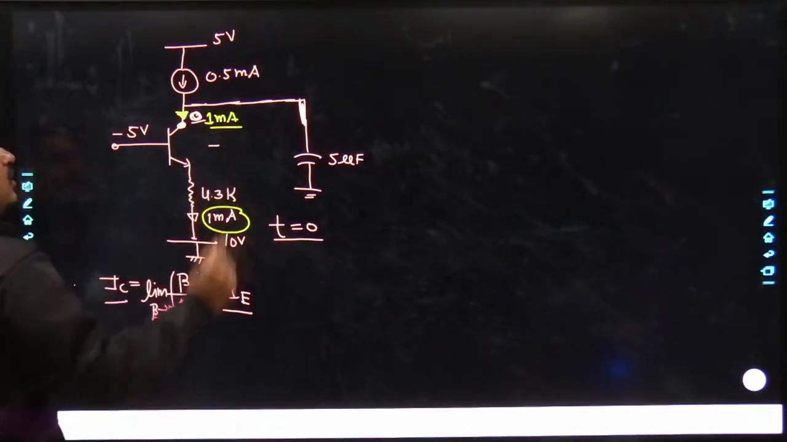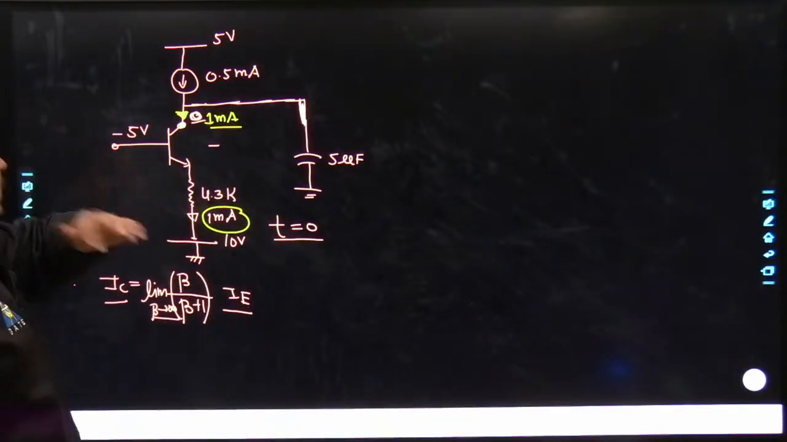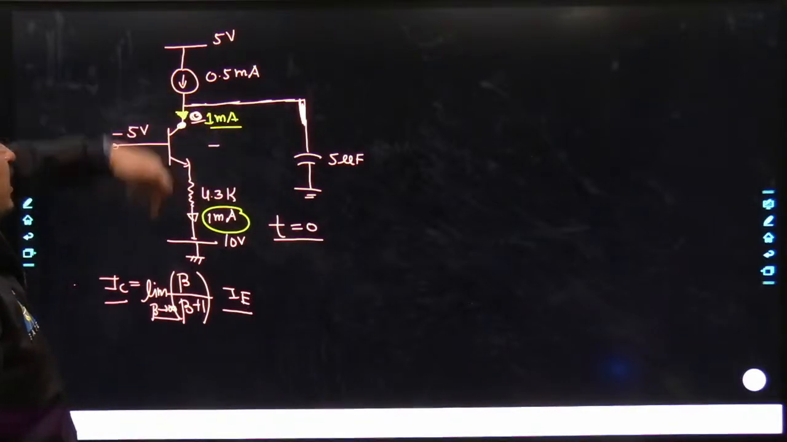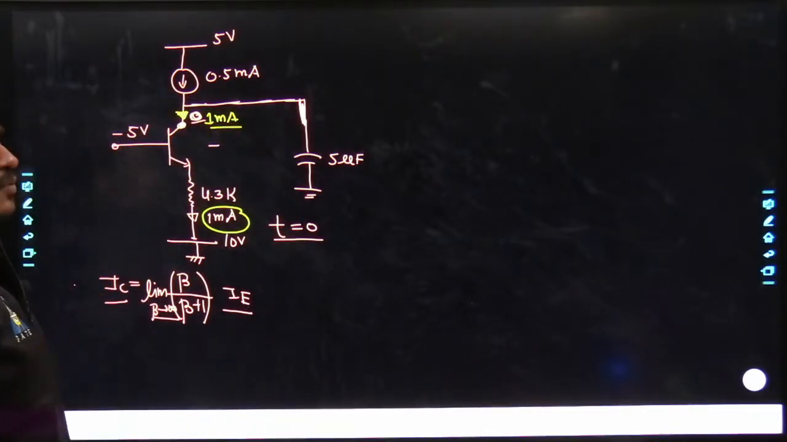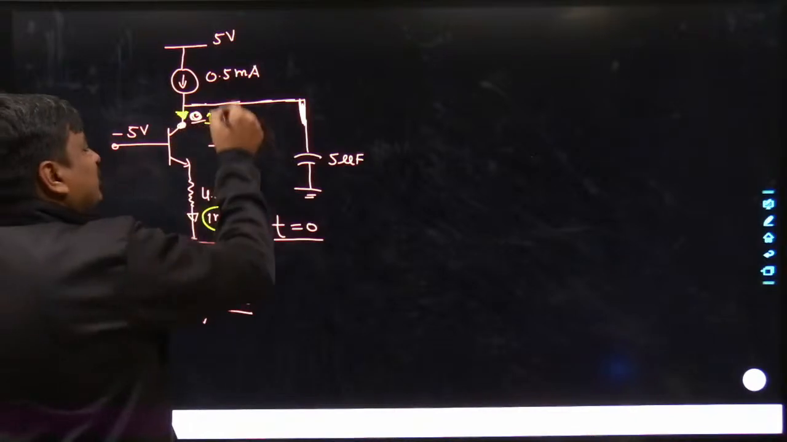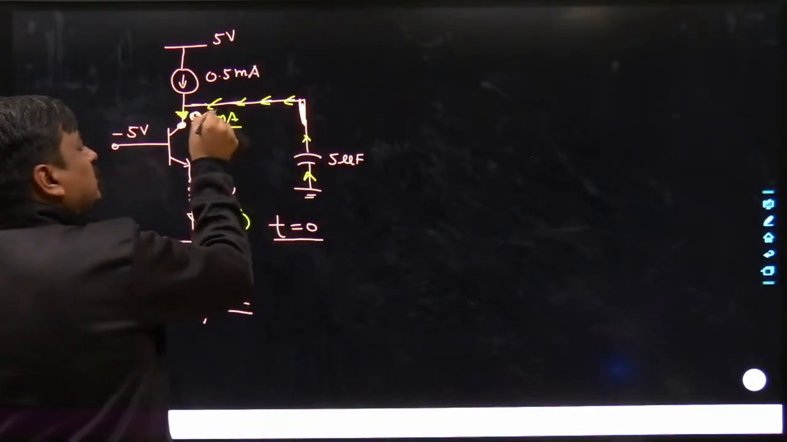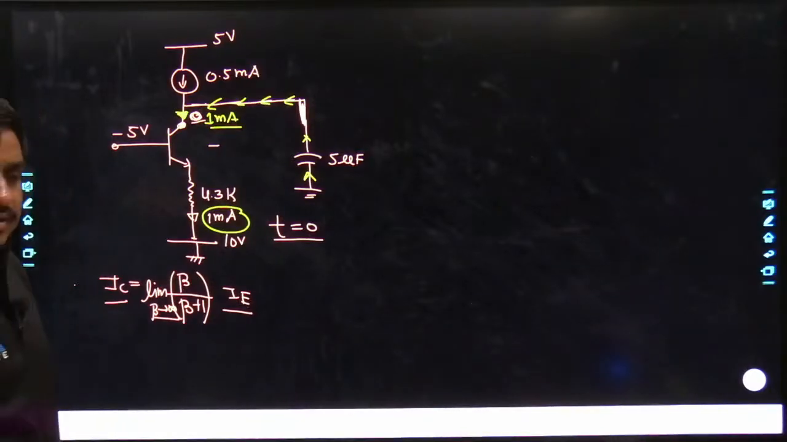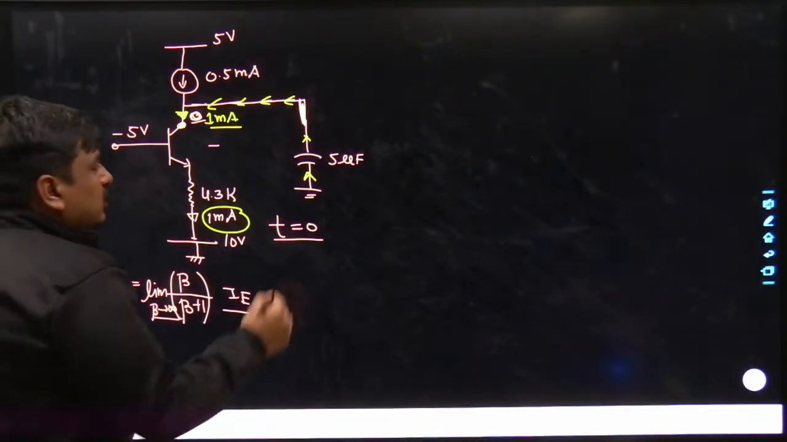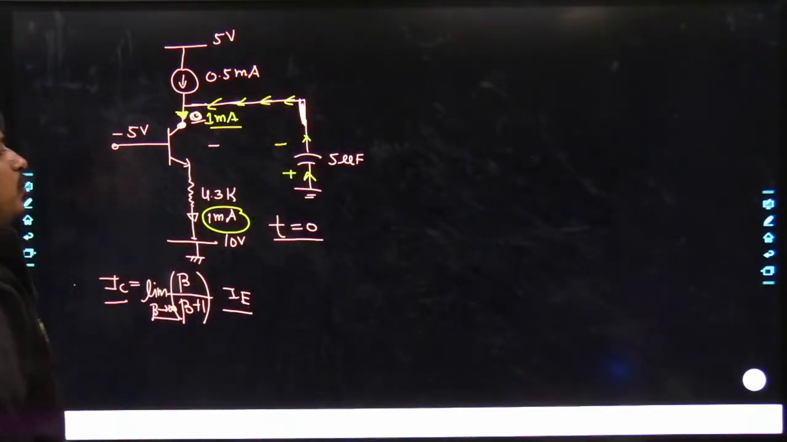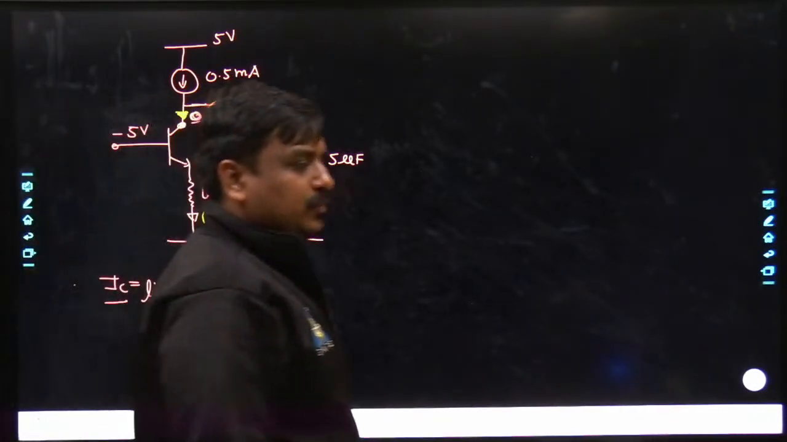1 milliampere. Then what is happening over here? The current which was sourced by the 5 volt is simply 0.5 milliampere, and the current which is sinking into the collector is simply 1 milliampere. That means just to satisfy the KCL, the rest of the current should come through the capacitor. Yes, and you can see very well the polarity would become positive over here and negative over here.